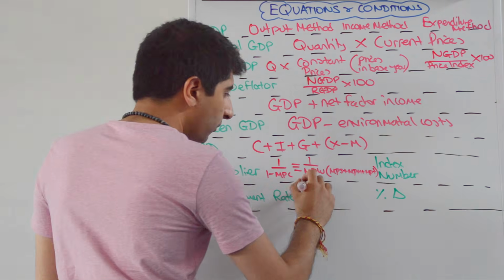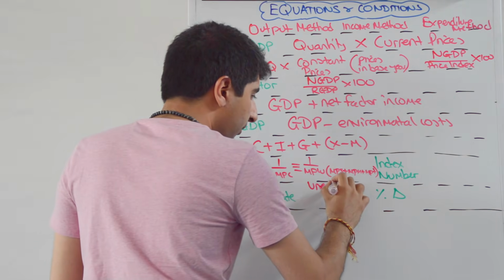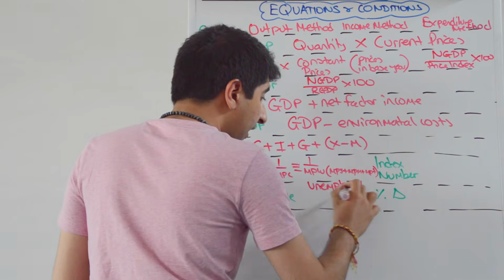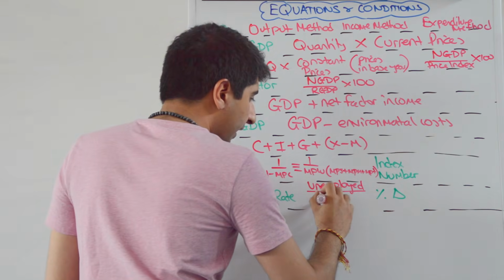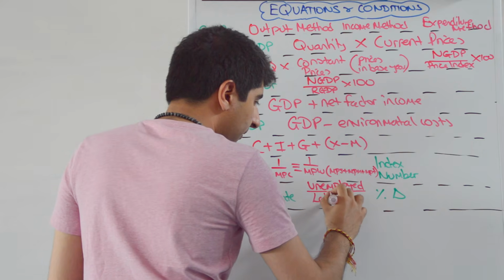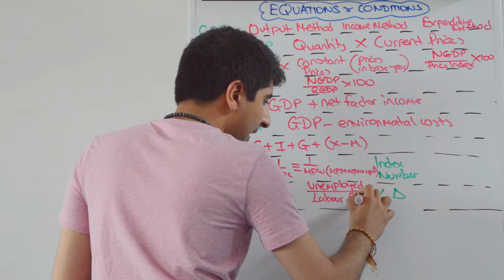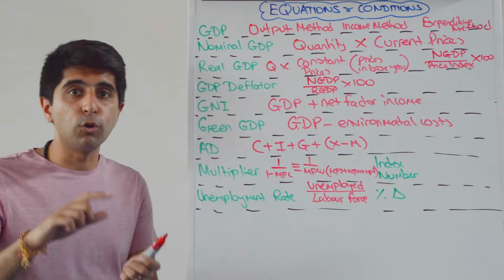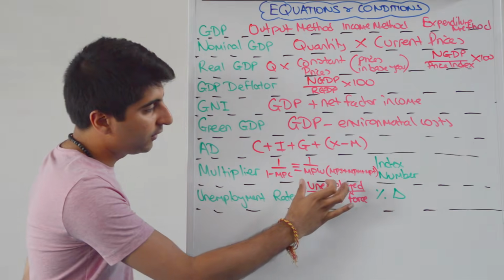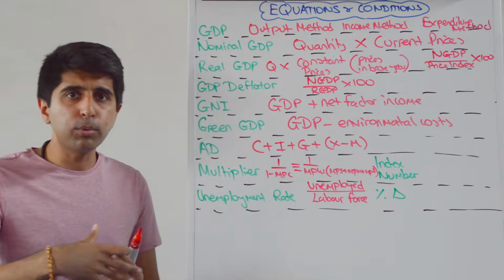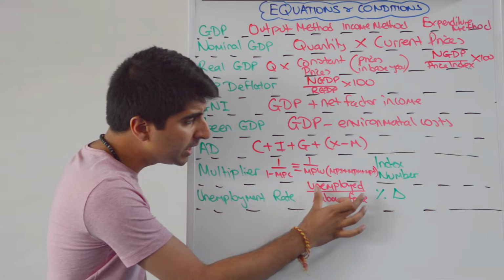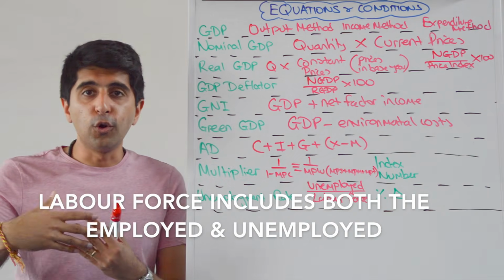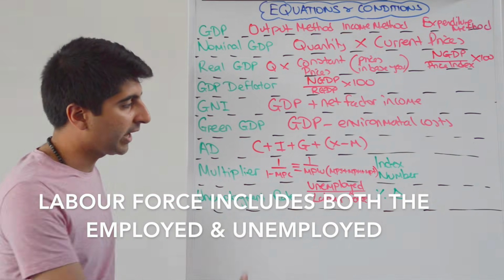The unemployment rate, well, to work that out, you take the total unemployed, that meet the definition of unemployment, divide that by the total size of the labour force. Okay, because the labour force includes those of a working age who are willing and able to work. So basically you take those who are unemployed, those who want a job, searching for a job, willing to work but don't have a job, divided by all of those who are searching for a job, who are willing to work and of a working age.